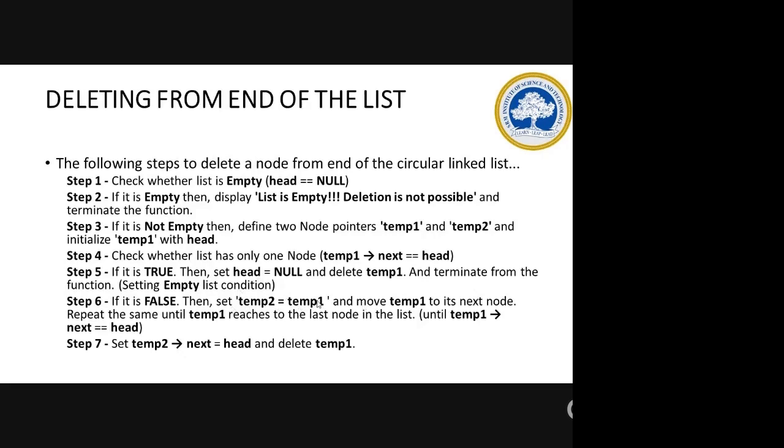Then again, if it is not the last node, temp1 will move to the next node and the previous will go to temp2. Likewise, temp1 will move until it finds the last node. Once it finds the last node, temp2's next should be head and it will delete temp1, or free temp1.